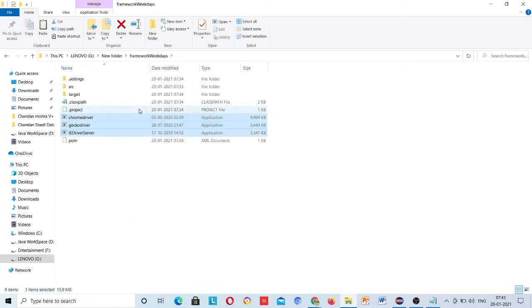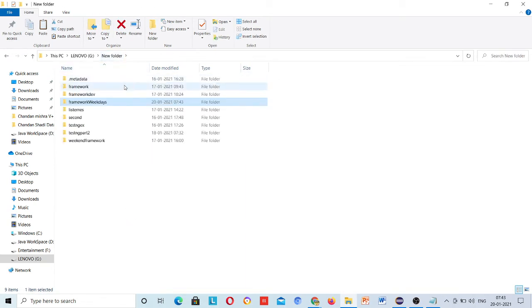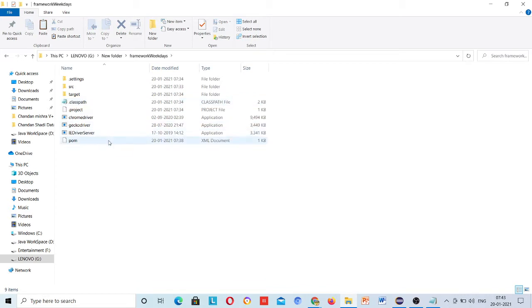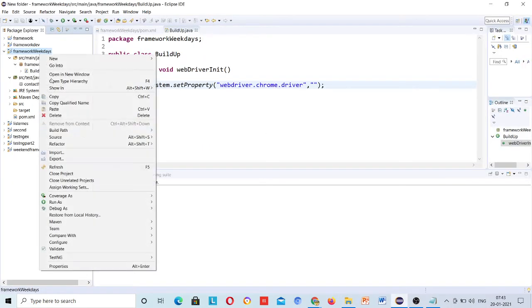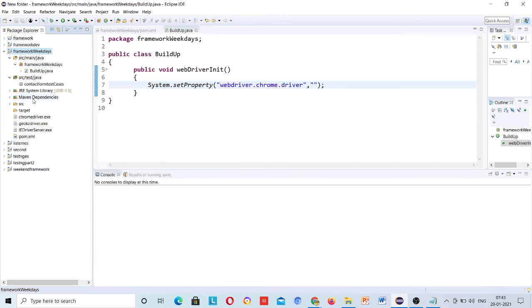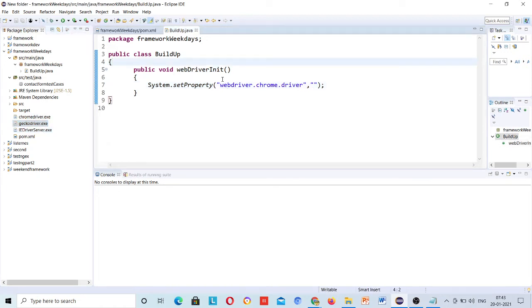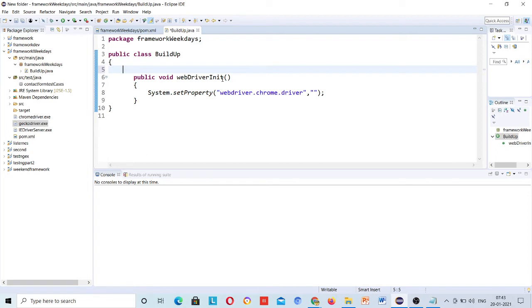Now if I give this project folder to anyone, these drivers are already present inside it. So that code will work for him also. Just go to your project and refresh, and you can see them present: Chrome driver, Gecko driver, IE driver. Okay, so this way it will work.